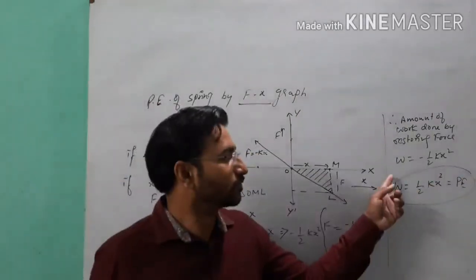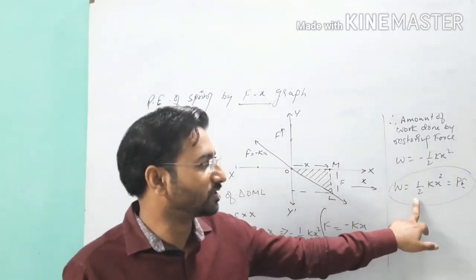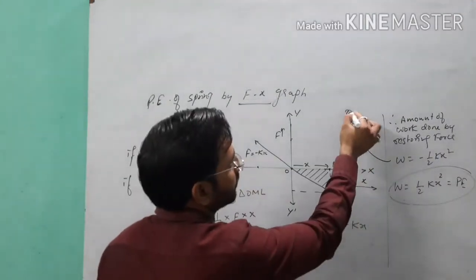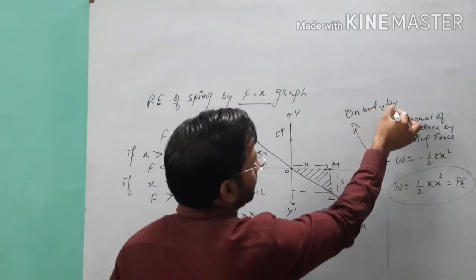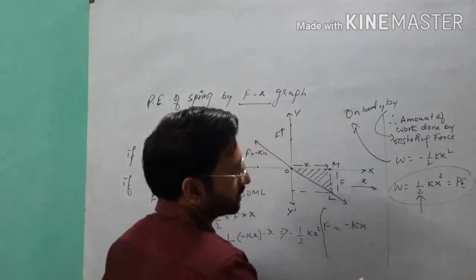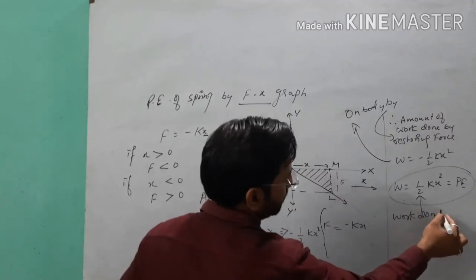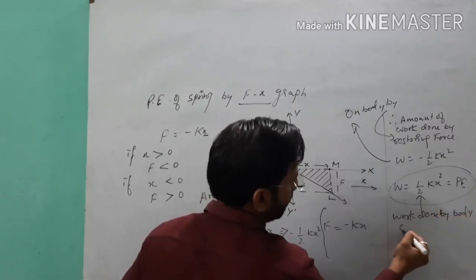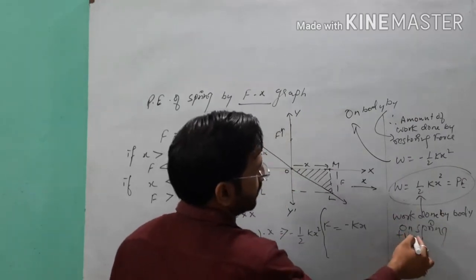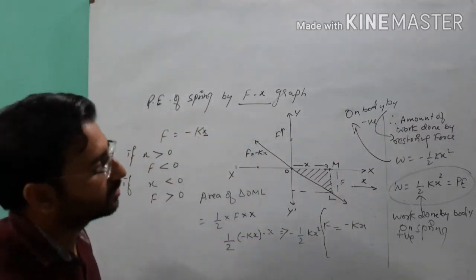of the spring. So from these two relations, you will see here, this is a negative work done, this is our positive work done. This is the work done on the body by the restoring force, and this one, when we apply the external force, is the work done by the body on the spring. So point clear? That's why one will be positive and the other negative. So to understand them, pause the video and note down.